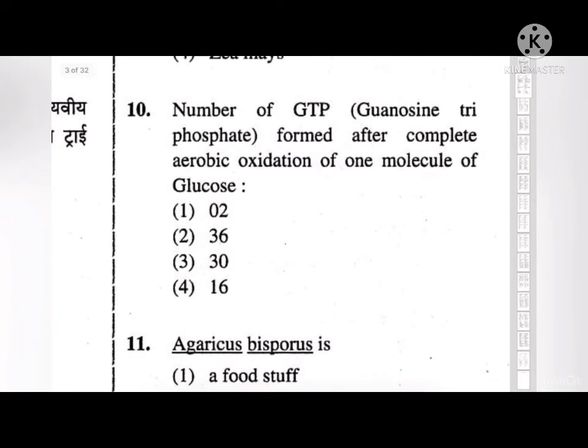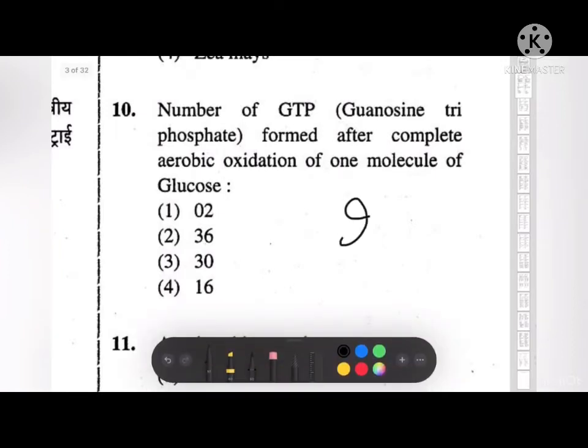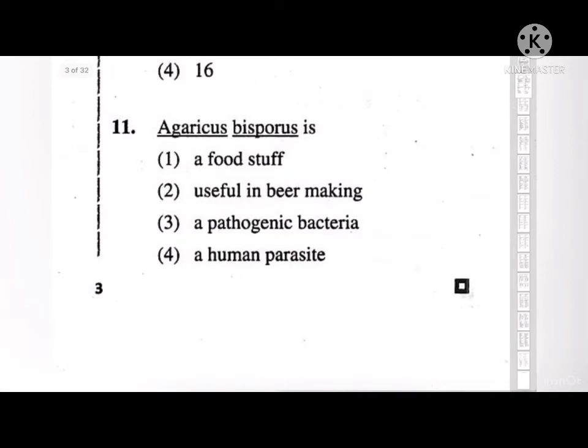Next, the number of GTP, guanosine triphosphate, formed after complete aerobic oxidation of one molecule of glucose are 2, 36, 30 or 16. So the number of guanosine triphosphate formed is 2. Two guanosine triphosphate are formed after the complete aerobic oxidation of one molecule of glucose. Next question.